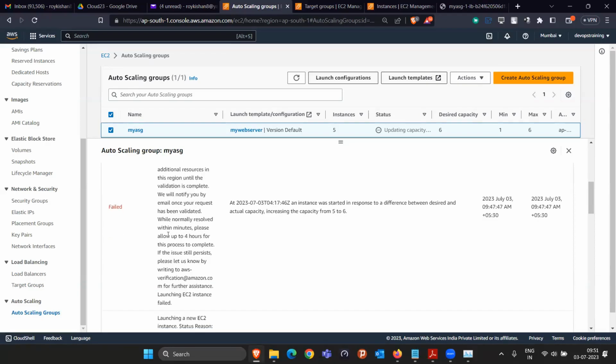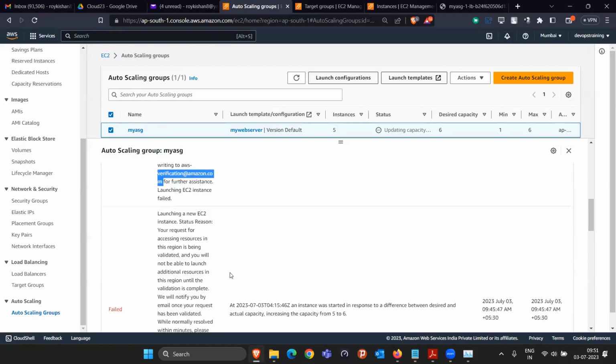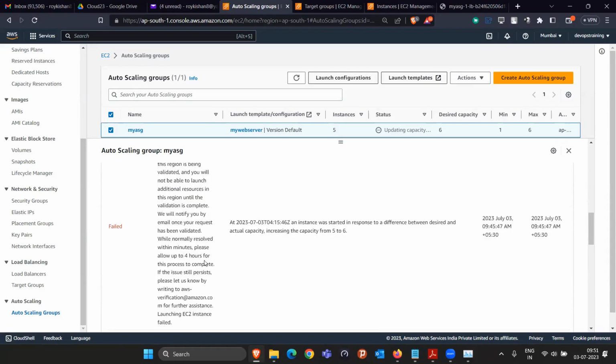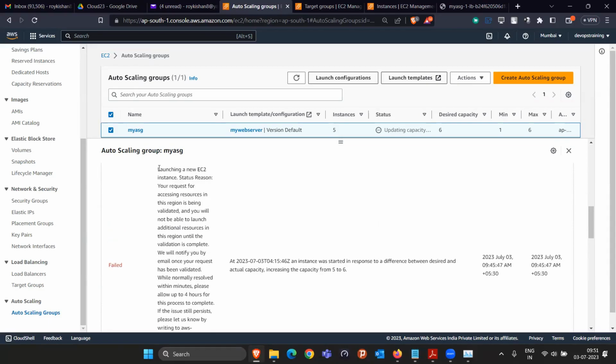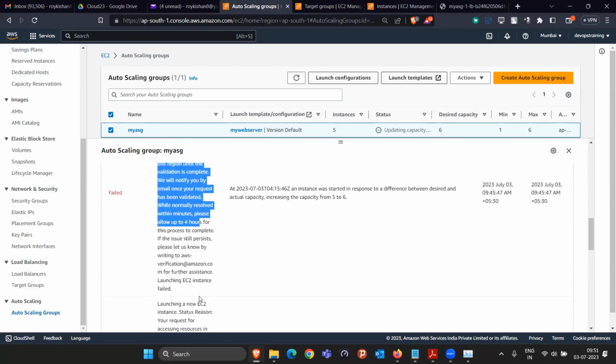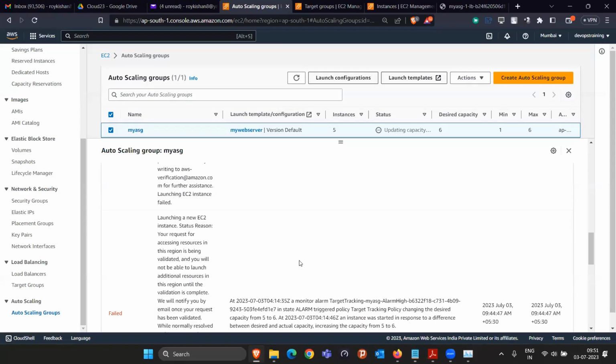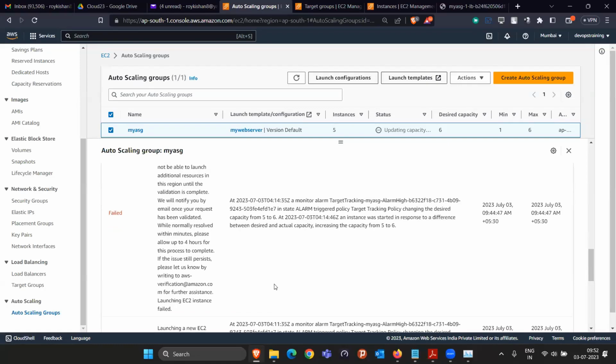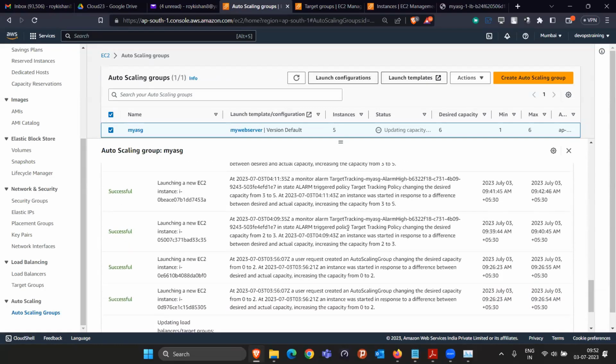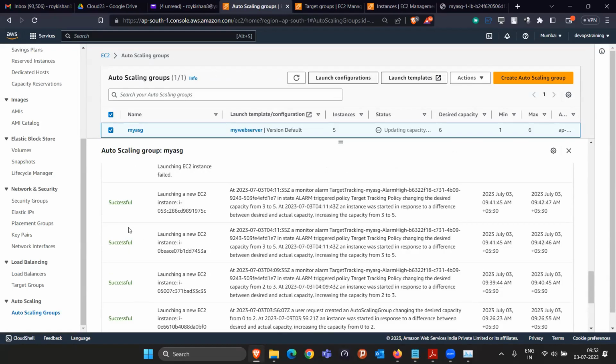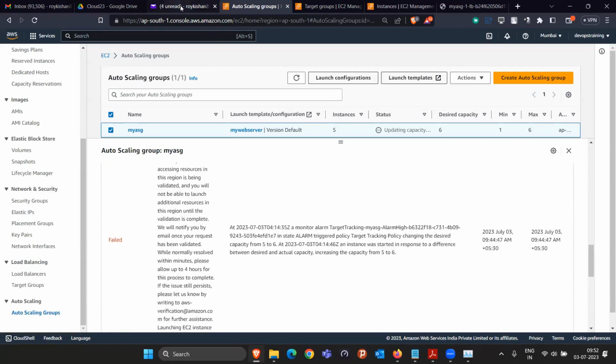That's why it is saying it will take around 4 hours to verify. If it is still not resolved, you can write a message to this verification team. They will verify your account again and give you the extra permission to launch the instances. It is like this way they are giving us the message. And whatever message is coming, exactly the same thing we are getting in the email also. If somebody is not with their AWS account, they can still read the email to see what is happening in the background. When it was able to launch, it clearly said it was successful. If it is failing, they send the failure message to us.